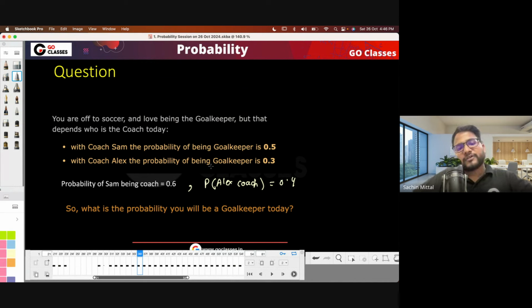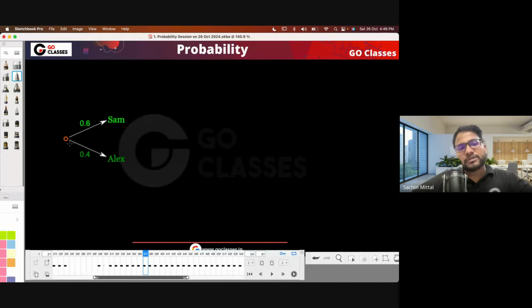See, first tell me which event has occurred first. Your being goalkeeper, or the coach being assigned first. Obviously, based on the coach, you will be the goalkeeper, right? So in the tree diagram, always have the intuition of which event is happening first. Since the coach will be selected first, just make a tree diagram starting with the coach.